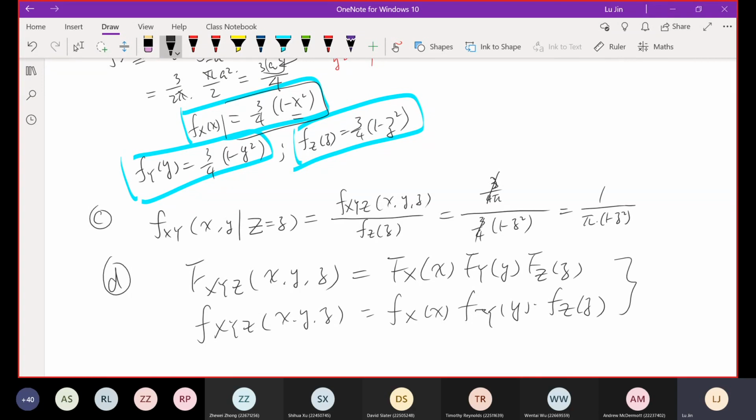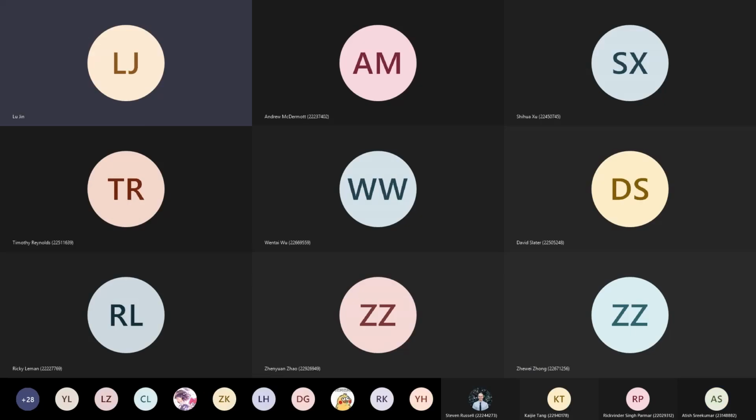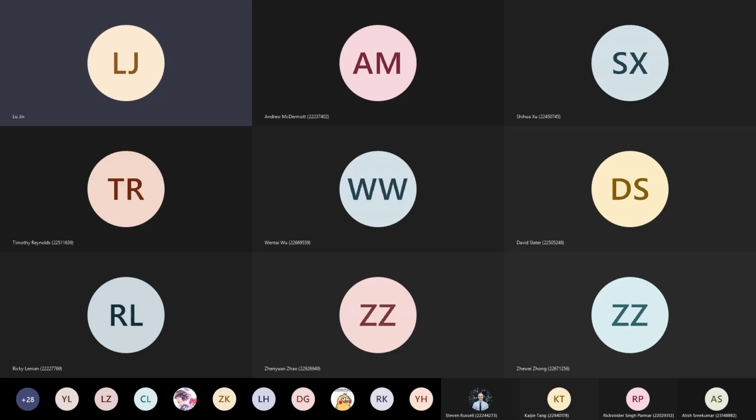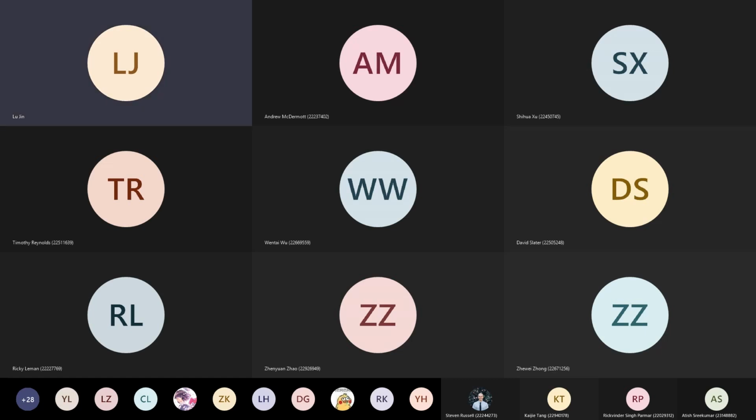For this question, if we are asked to check whether they are independent or not, maybe the second formula is very convenient. The joint PDF for these three random variables is how much? 3 over 4 pi. Is this equal to the product of the three individual marginal PDFs? Of course, the result is wrong.